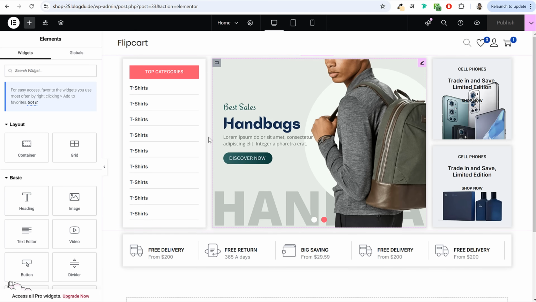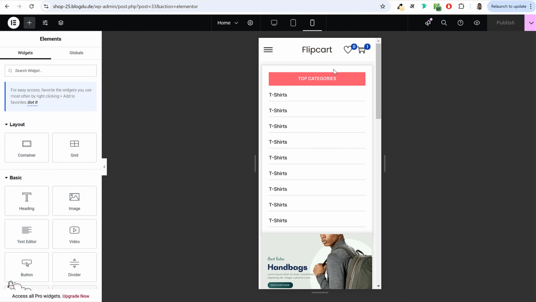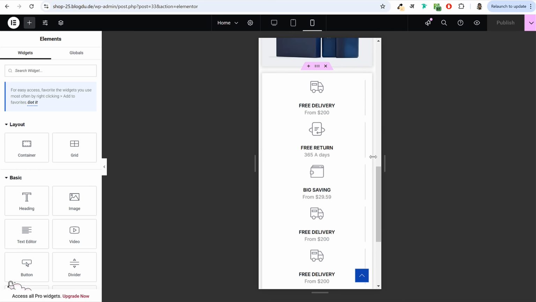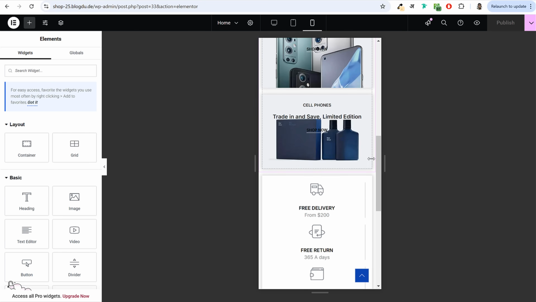Now, whenever you create any section or any page using Elementor, you should always see how this page or this section looks in a mobile phone and also in a tablet. So if you want to see that, you can click on this mobile icon at top, and this is how it will look like. Or this is how it is looking right now. First, let me fix this one.